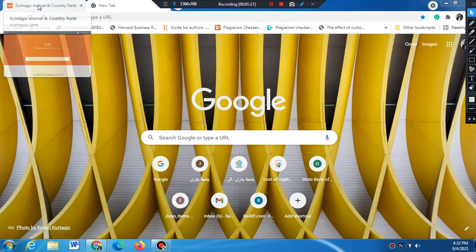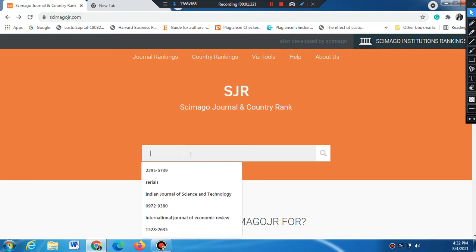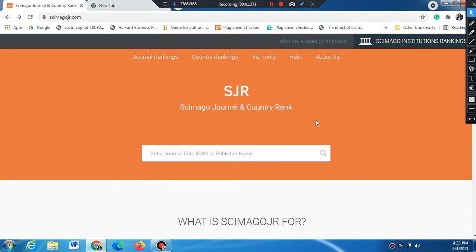So how do you find the specific website to find out whether the journal is Scopus indexed or not? I have already opened it, simagojr.com. Okay, so this is a website by which you can find out whether the journals claimed to fall under the quartile of Q1, Q2, Q3, Q4 actually do or not.